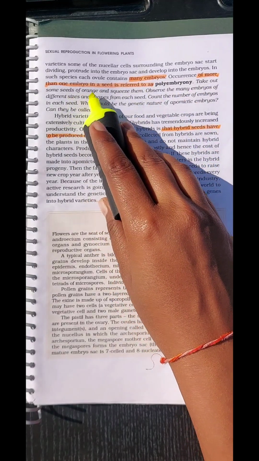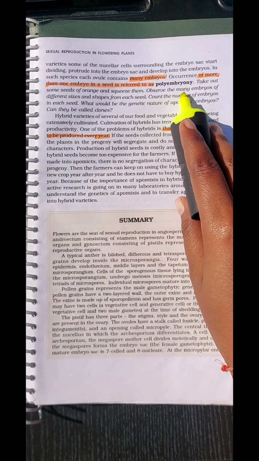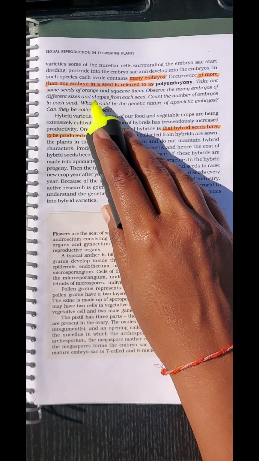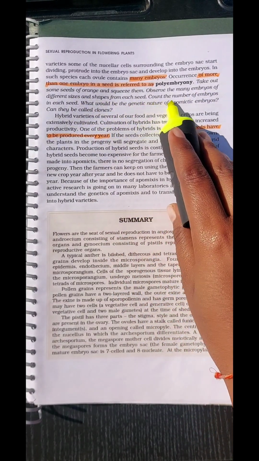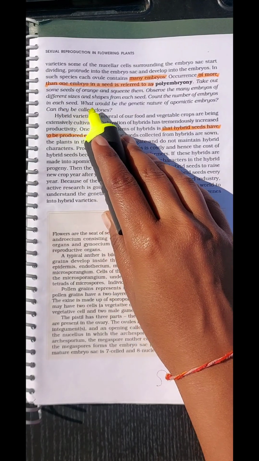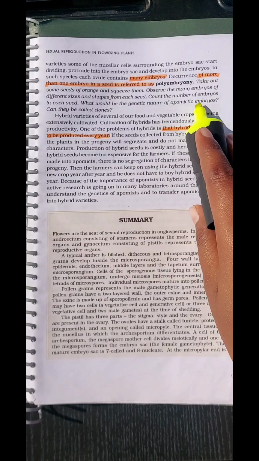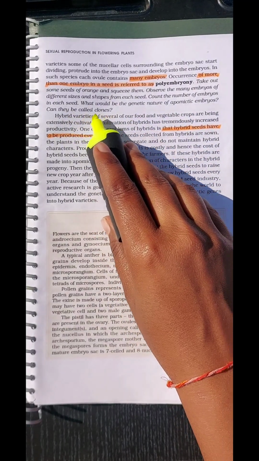Take out some seeds of orange and squeeze them. Observe the many embryos of different size and shape from each seed. Count the number of embryos in each seed. What would be the genetic nature of apomictic embryos? Can they be called clones?